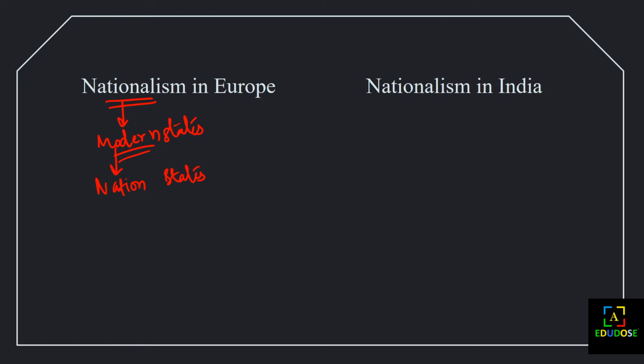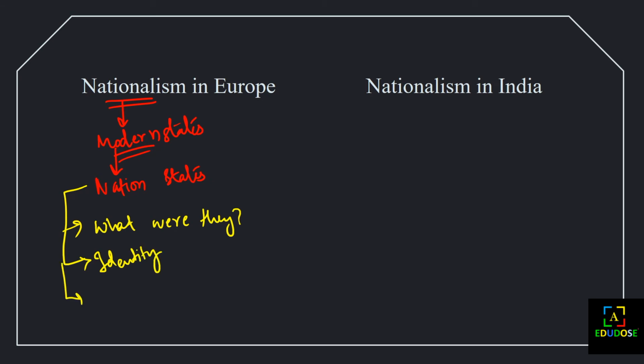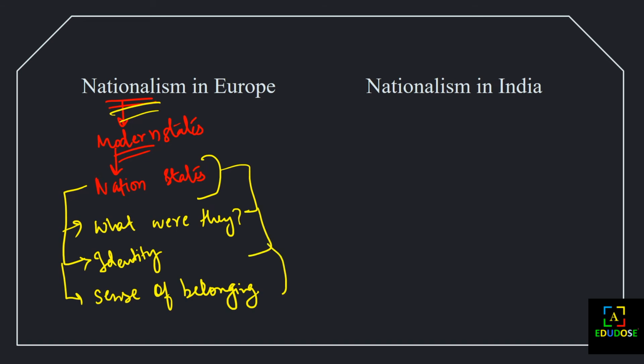Because of the formation of nation states, the people of Europe were now understanding three things with a clear image in their minds: what they were, what their identity was, and their sense of belonging, meaning what is common between them. They came to understand this after nationalism came in Europe, and the formation of nation states was the result of these three points. These three points are very important, just remember them.